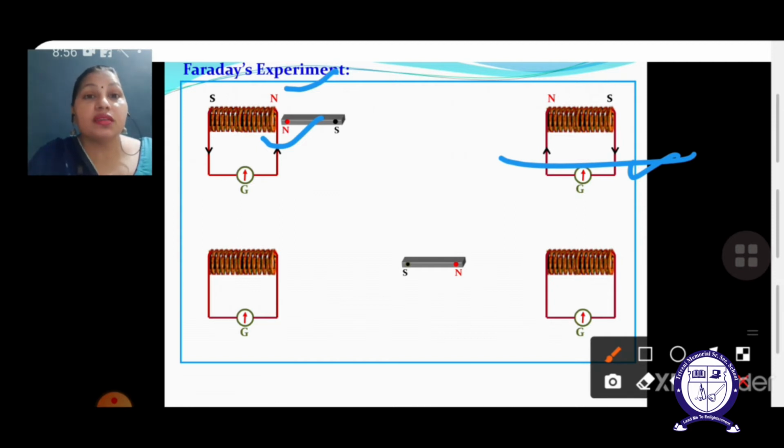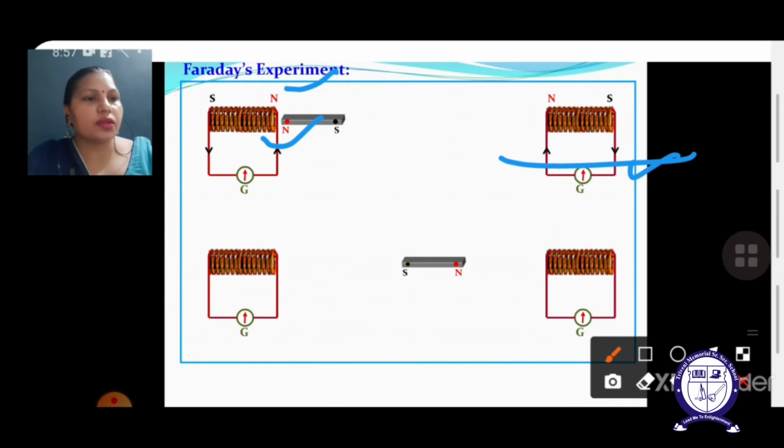In both the cases, the direction of induced current is opposite to each other, as the motion of the bar magnet is towards the first coil and away from the second coil, and due to which there is the opposite direction of induced current in both the coils.